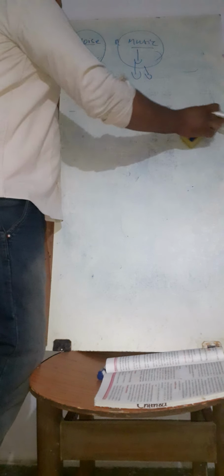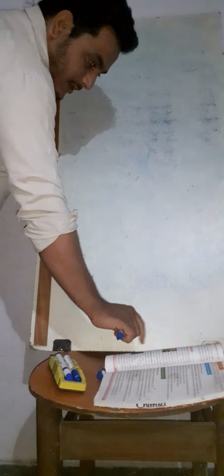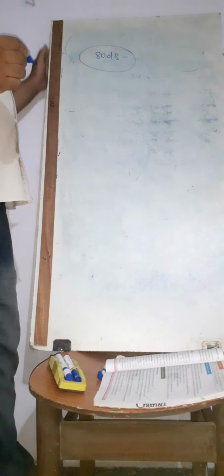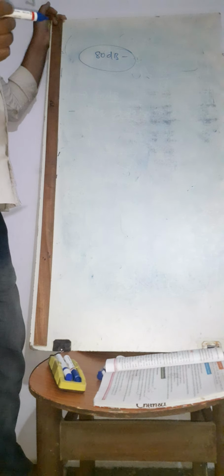Coming to sound pollution, it is sound which is produced at more than 60 dB. In decibels, we measure the loudness of sound. A man can hear 60 dB to 80 dB. If the sound is produced at more than 80 dB, it becomes harmful, and this is what we call sound pollution.